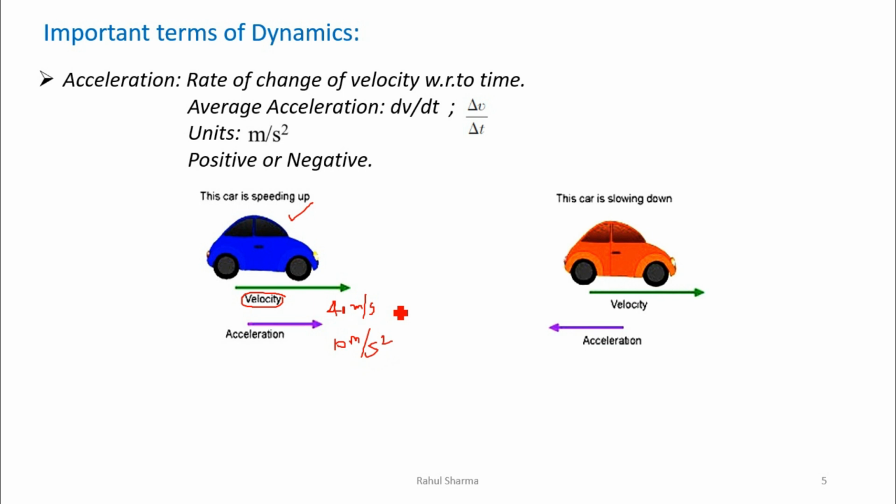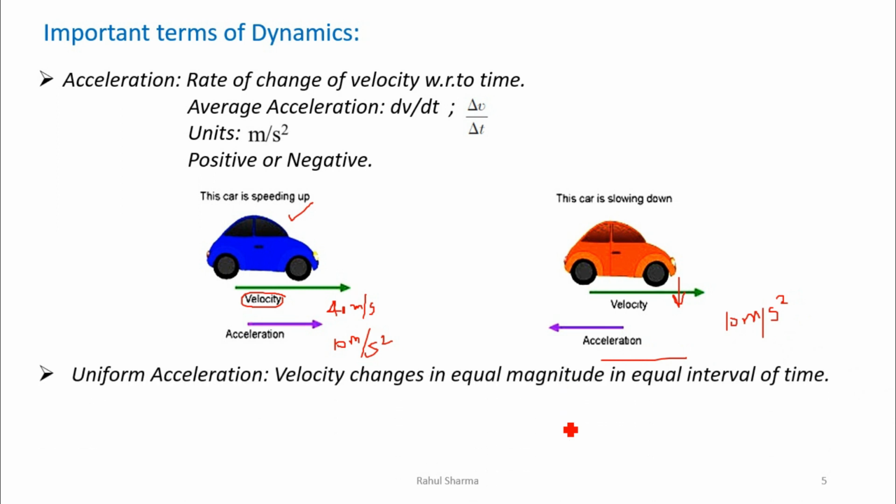But when the car applies the brake, its velocity will change from 40 to 30, 30 to 20. In that case, its velocity is decreasing with the same value, 10 meter per second square. So in that case we can say the acceleration is negative, or we can say it is deceleration, or retardation, in terms of acceleration.